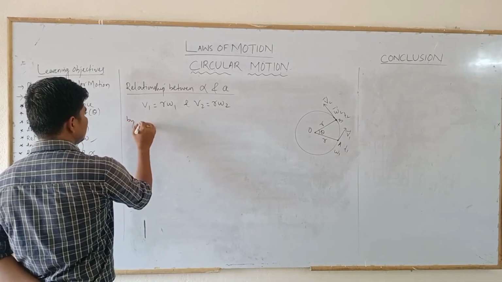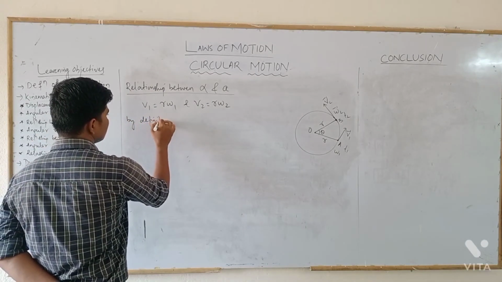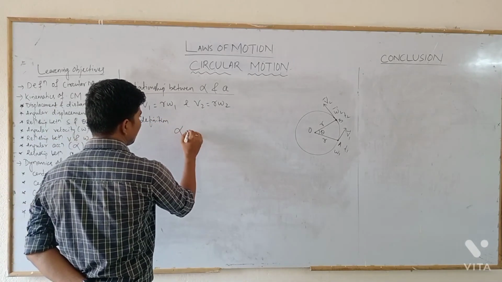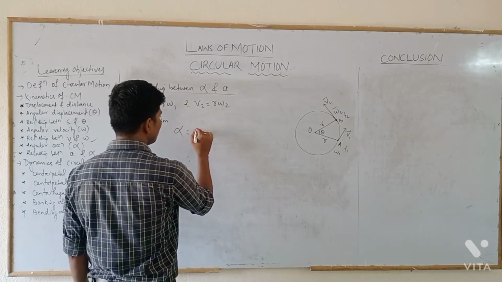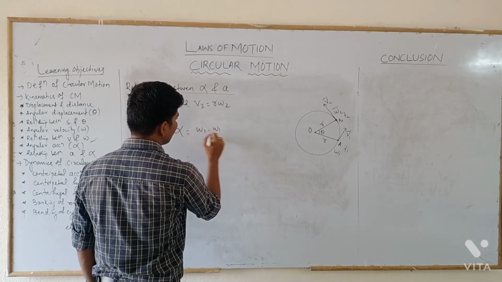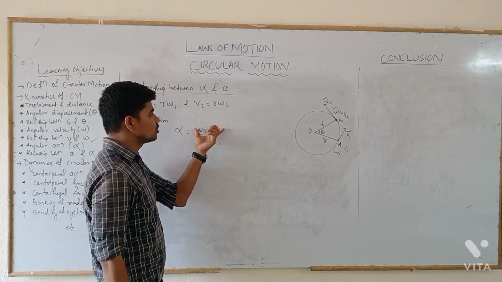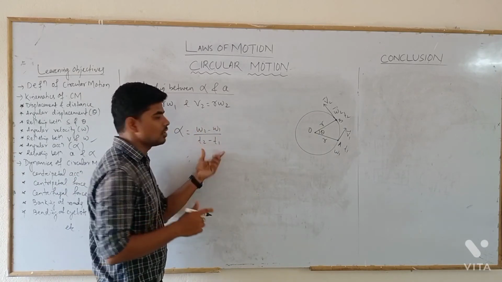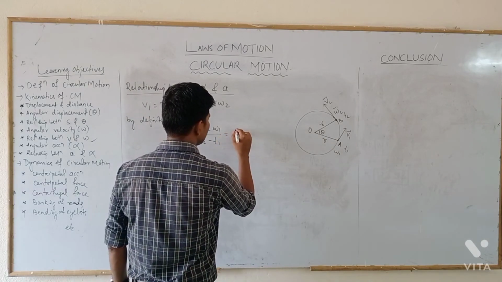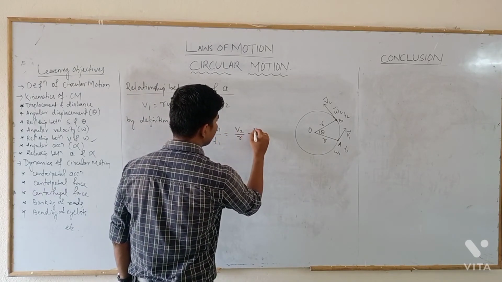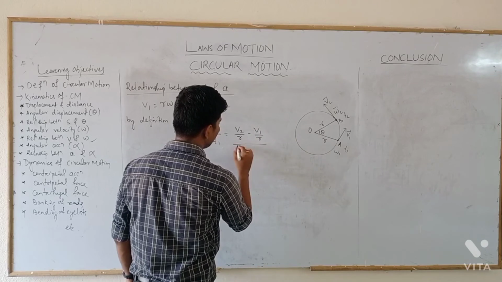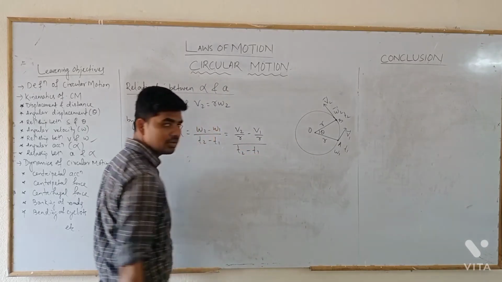By definition, angular acceleration alpha is equal to omega 2 minus omega 1 by t2 minus t1, the change in angular velocity by the time taken for that change. This can also be written as v2 by r minus v1 by r divided by t2 minus t1.